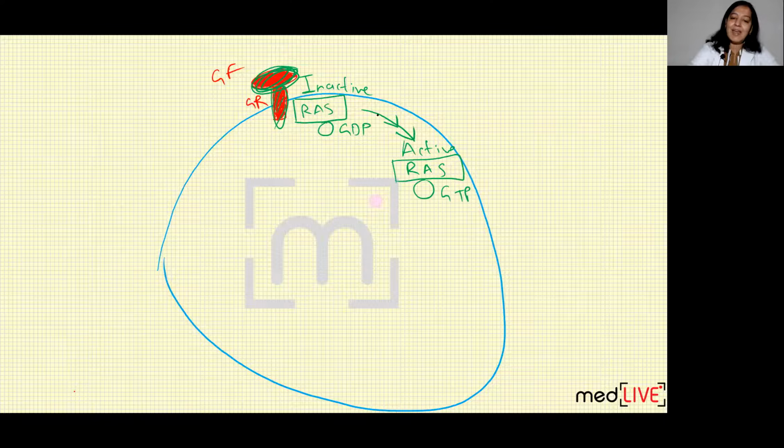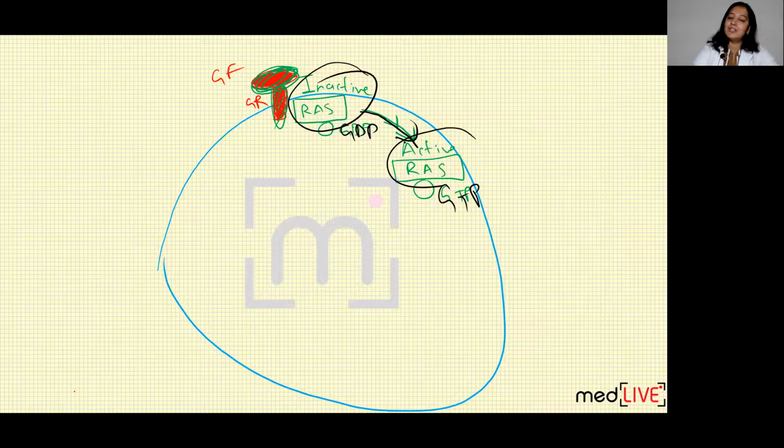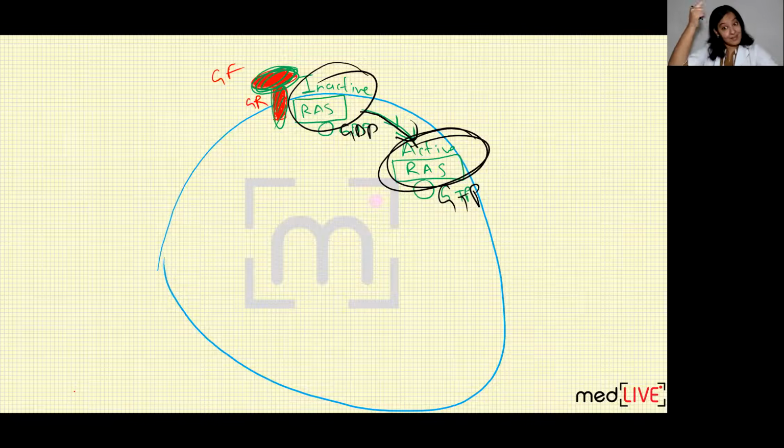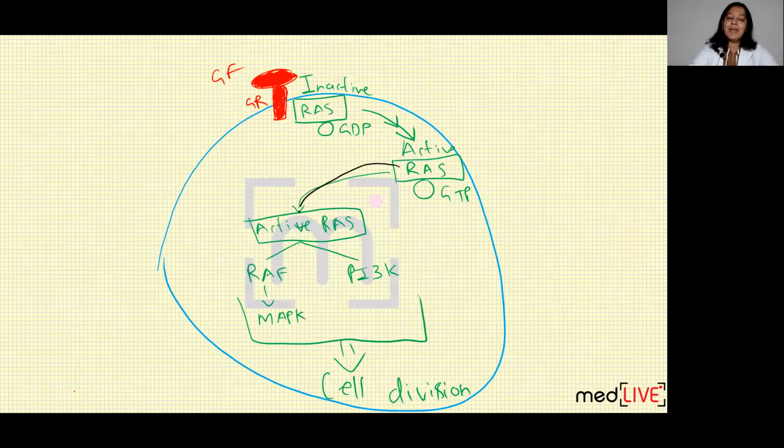Can you see? In this inactive RAS, the GDP is getting replaced with GTP. Guanine diphosphate is getting converted into guanine triphosphate. So inactive RAS is getting converted into active RAS. This active RAS leaves the cell membrane and comes into the cytoplasm.